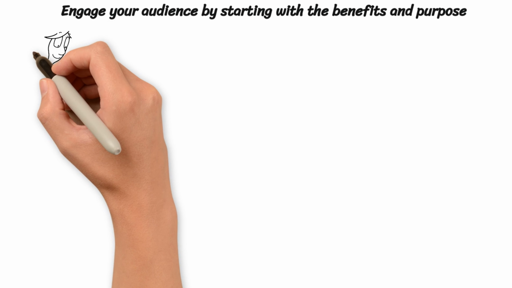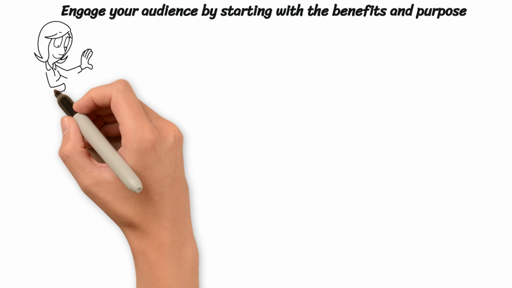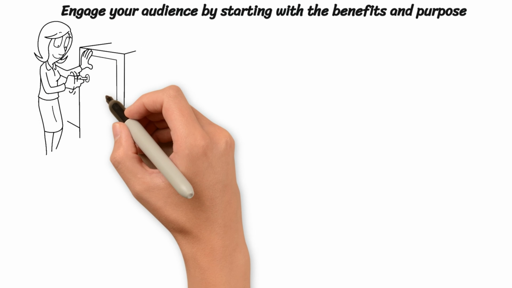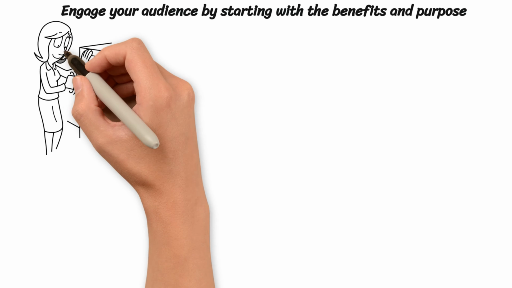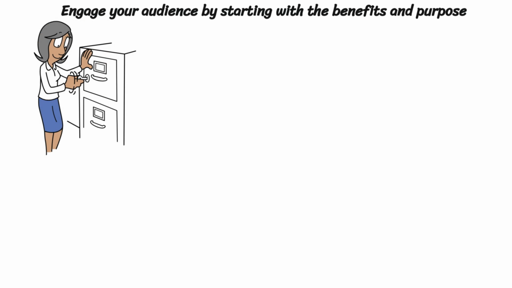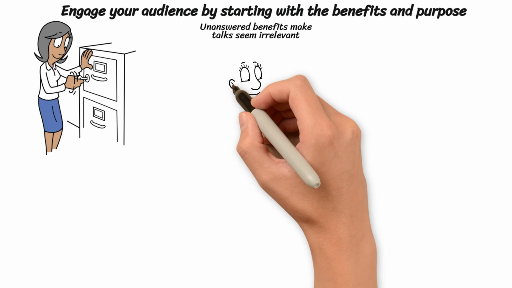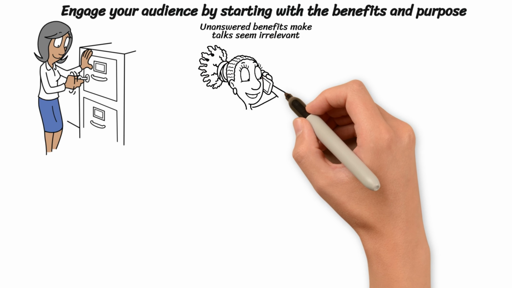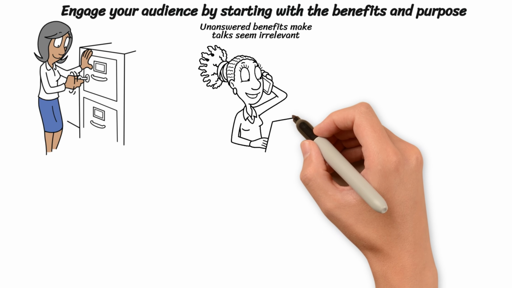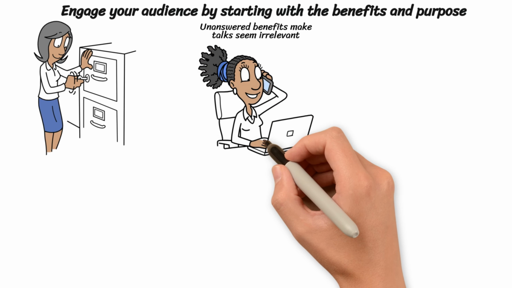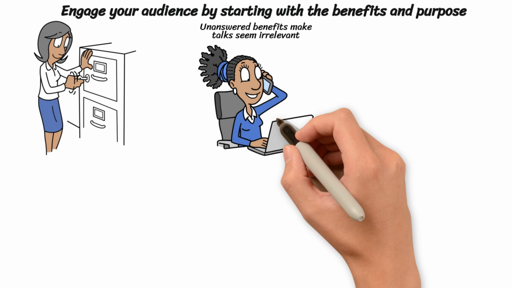Every listener silently wonders why they should care, and the opening must address this by highlighting the benefits. The process involves translating features into tangible outcomes, explaining how the idea improves life or work in concrete terms. If this question remains unanswered, people will judge the talk as irrelevant and mentally disengage before the evidence is presented. When the benefits are clear, attention increases, and even complex information feels easier to process and remember.